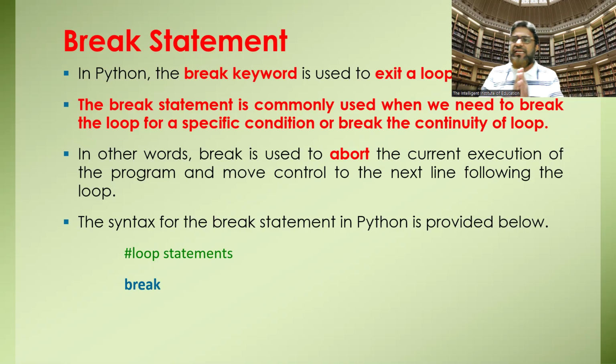Second thing I want to tell you: in any company, organization, school, or college, we are finding a particular student or employee. So we can fix a condition, and when the condition is met, for that particular employee ID or roll number in school, it will fetch it and stop. Why? Because it does not search the entire list, so we can save our time and reduce time complexity. All of this we'll see in practical.